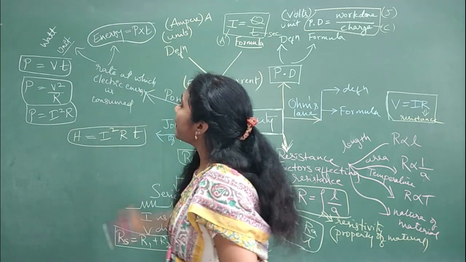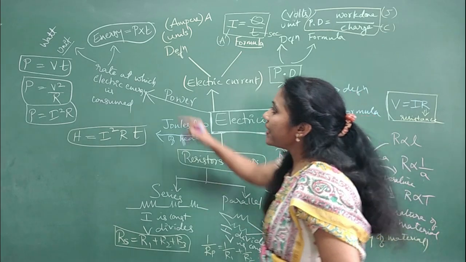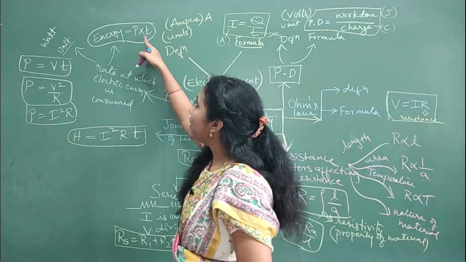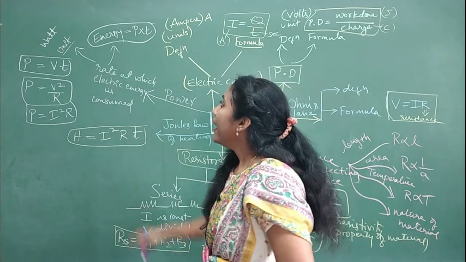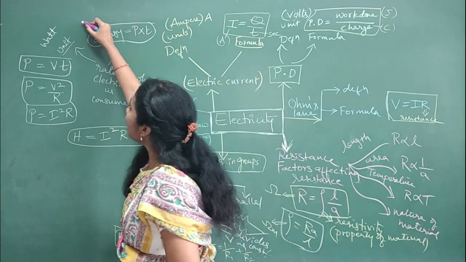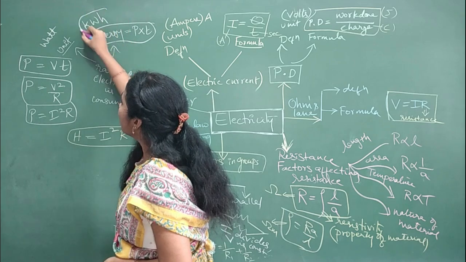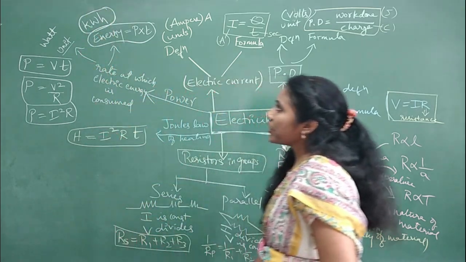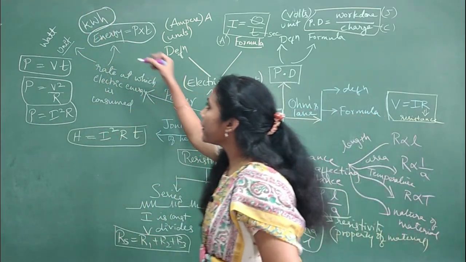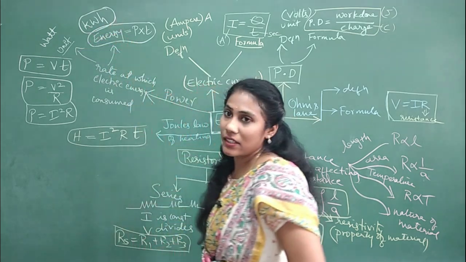The unit of electrical energy is kilowatt hour.